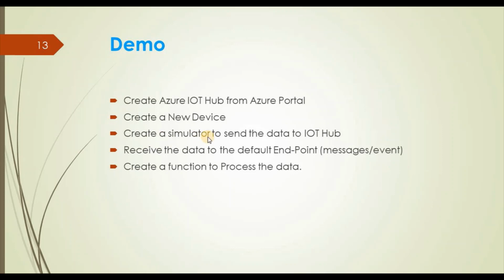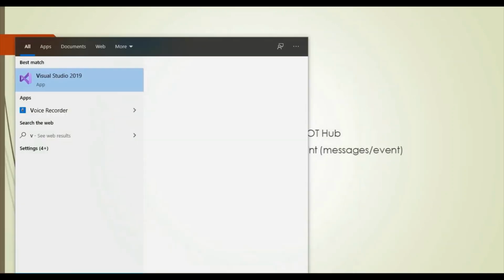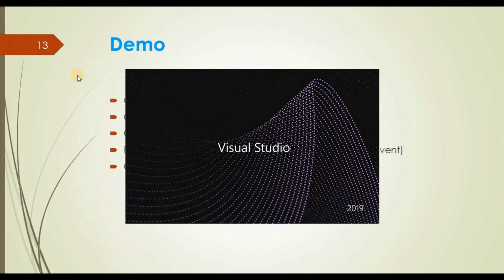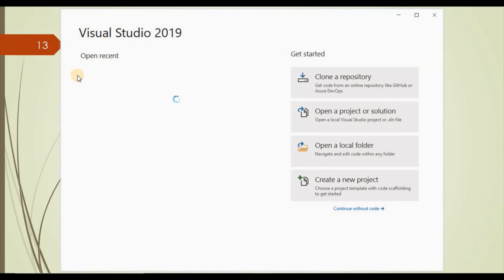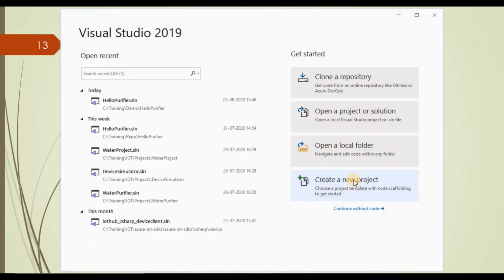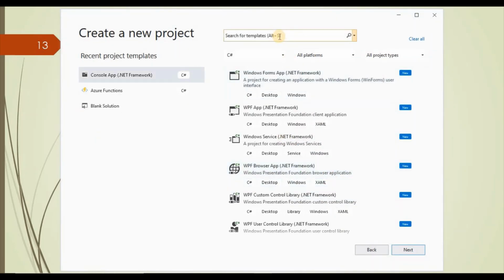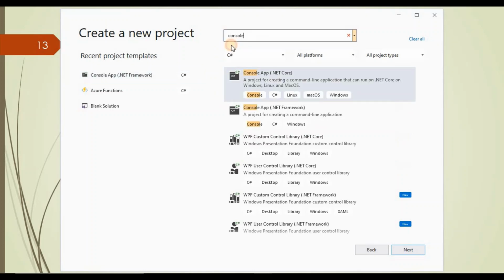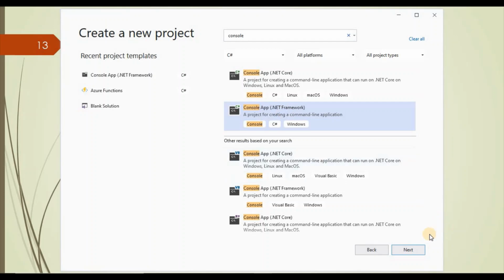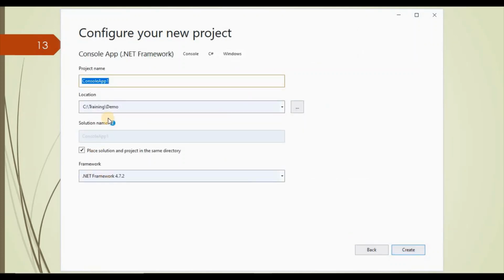I am going to use Visual Studio 2019 because Visual Studio 2019 has more support for Azure development. So let's start with Visual Studio. I am going to create one console application. So I will create a new project and search for console application. I am going to use .NET Framework, then console. I will specify the name of the project here.